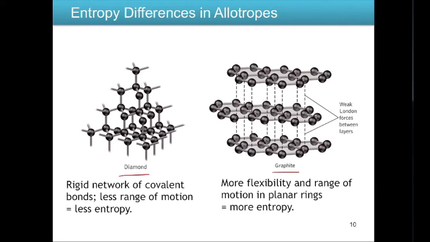So when you're writing with your pencil, what you're doing is scraping off each of those layers of graphite and depositing them on your paper. So graphite has more entropy than diamond.